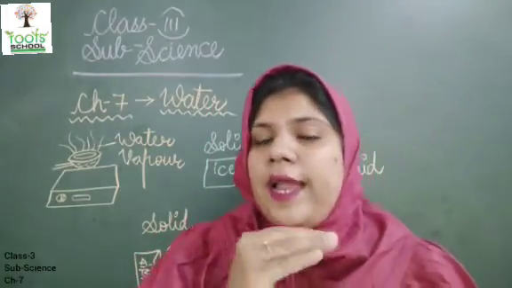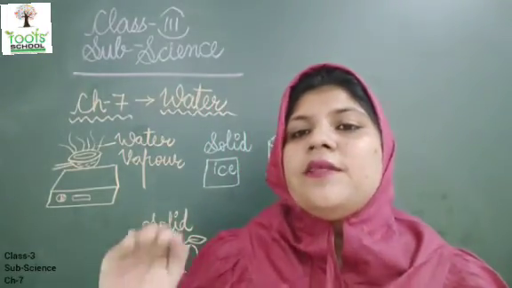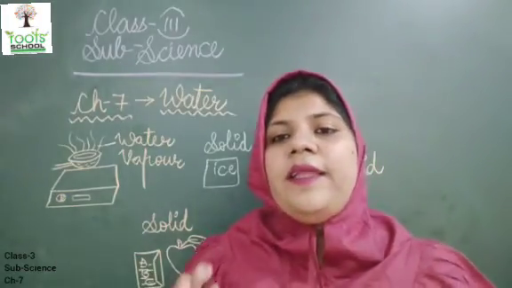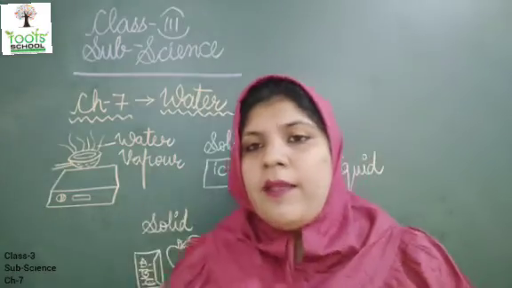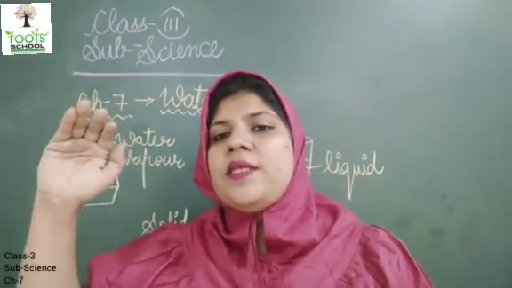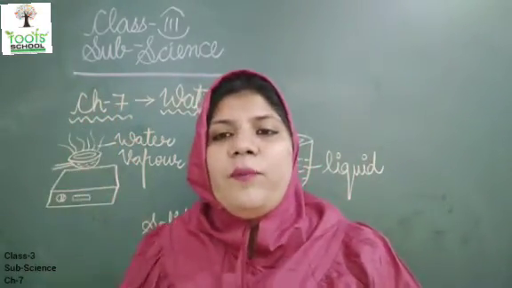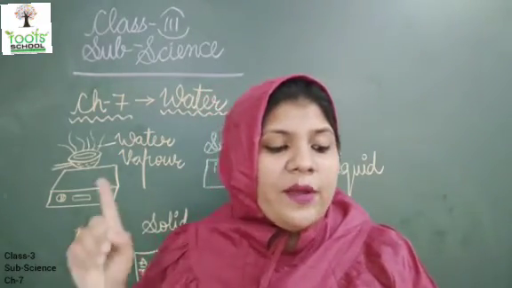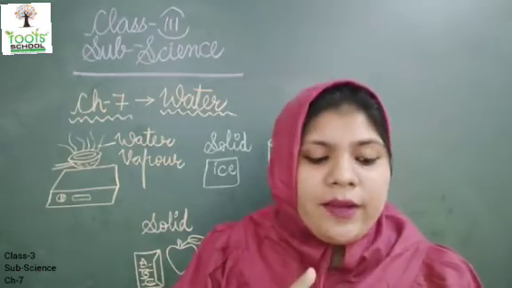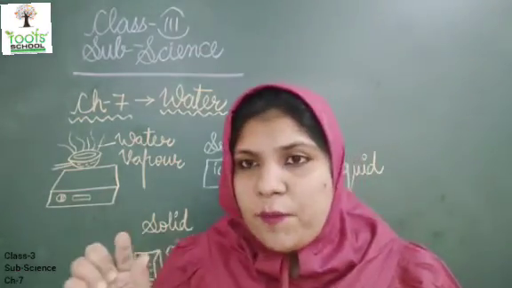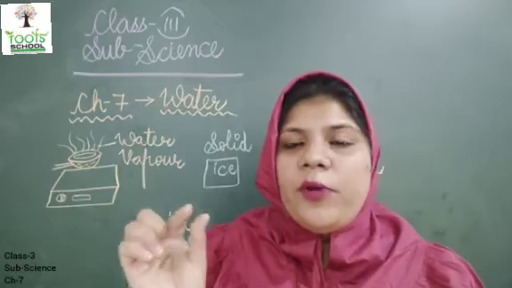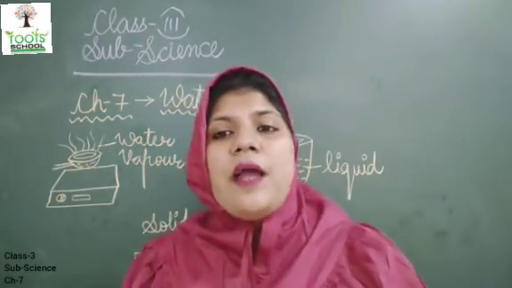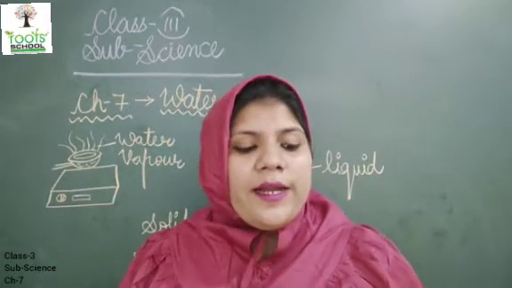Like first it gets heated by the heat of the sun. The rivers, lakes and ponds get heated by the sun and it goes up in the sky as water vapor. So that process is called evaporation. After that, when the water vapor meets cool air it changes into water drops. So these little water drops make clouds, and this process is called condensation.